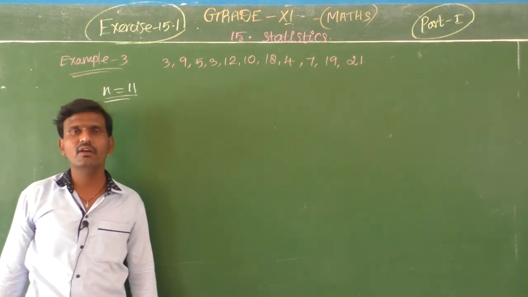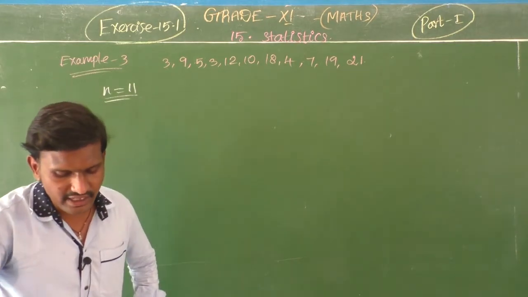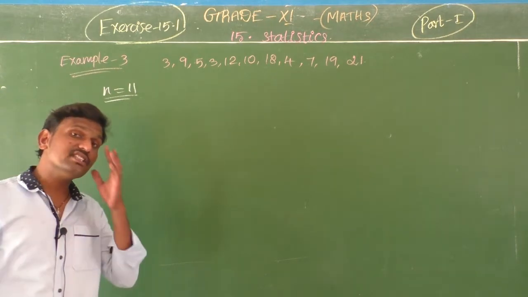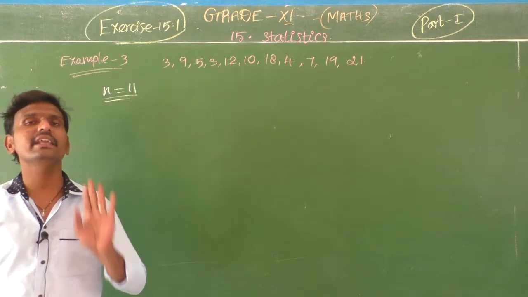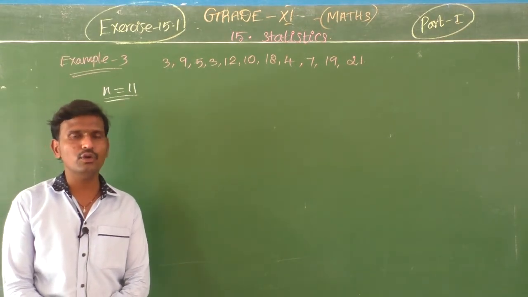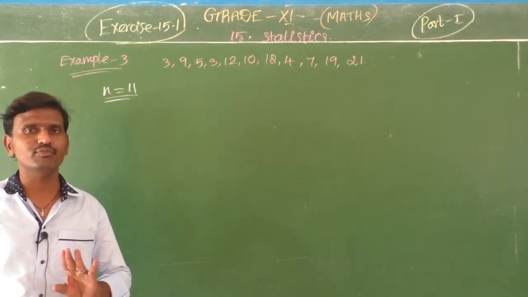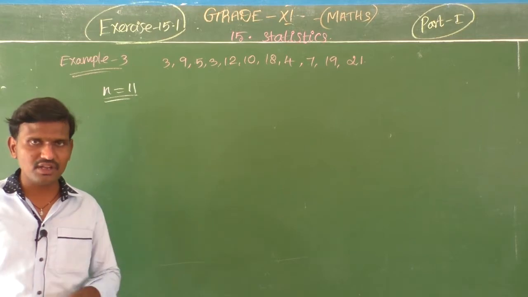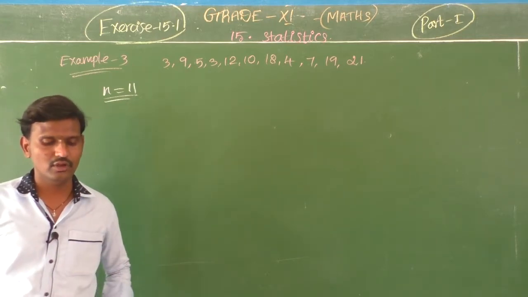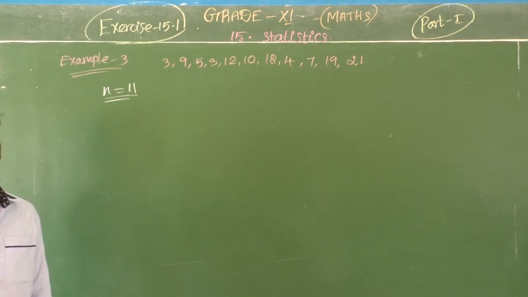Here we are going to find the mean deviation about the median. In the previous problem, the first step was to find the mean, no? Here we should find the median. Median is very simple, you know. When this kind of data is given, it is very easy to find the median. There are only 2 types of median for this data. The first type is when the number of observations is odd: the (n by 2 plus 1)th observation. Suppose it is even: the mean of the middle 2 terms.